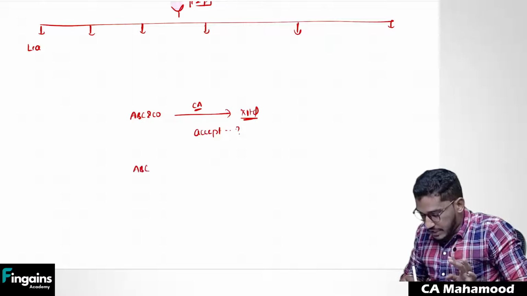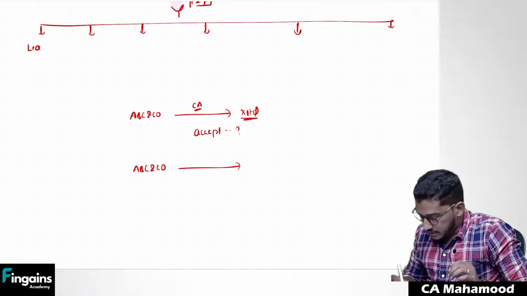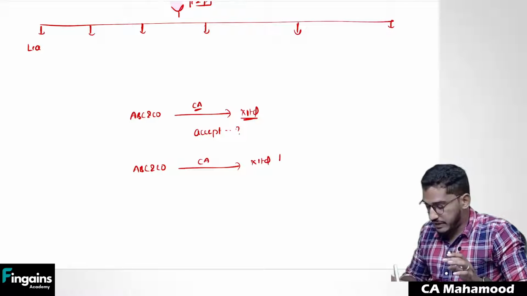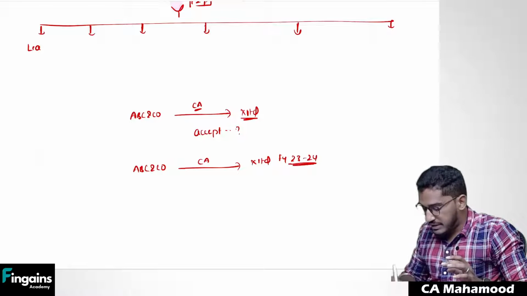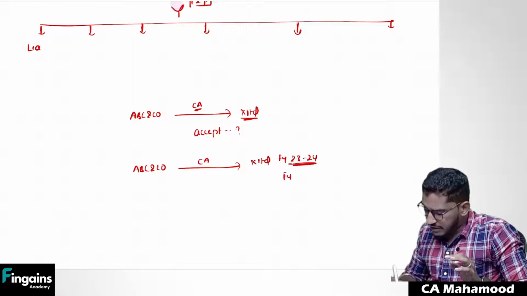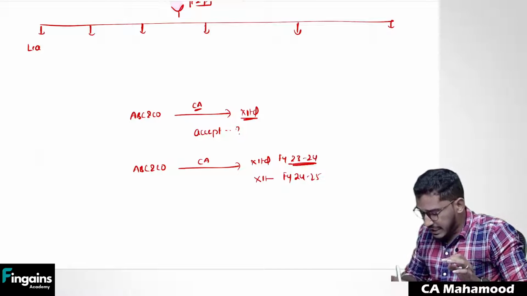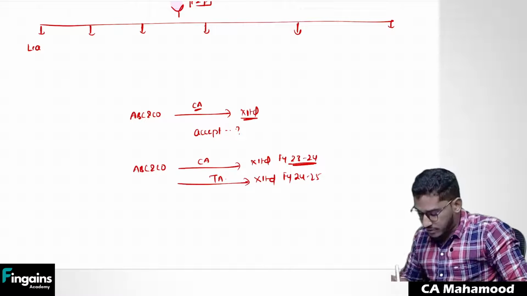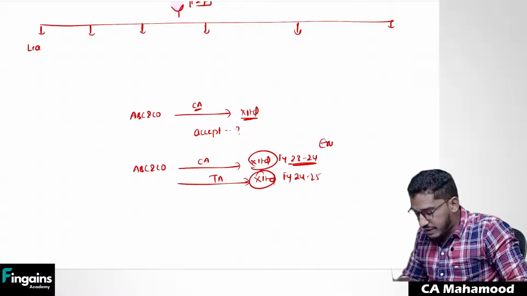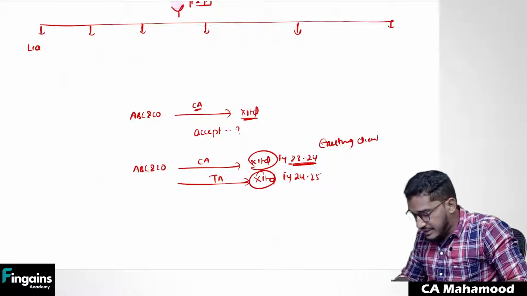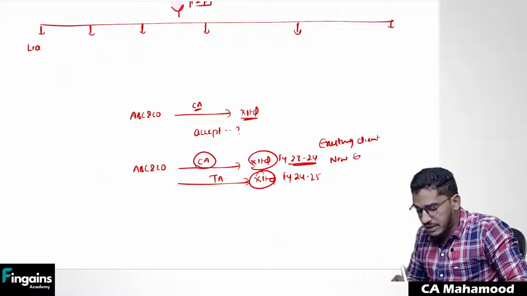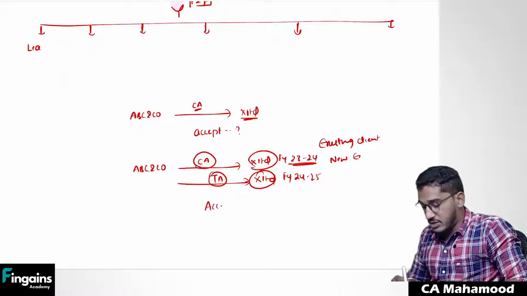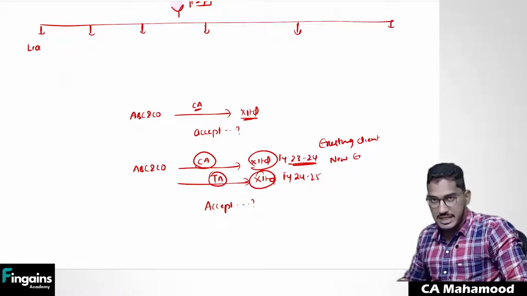Next case, ABC and Co, you are already conducting company audit for the client X Limited. Last year, for the financial year 2023-24, you conducted company audit for this company. For the financial year 24-25, the same company X Limited is asking you to act as a tax auditor. So it is an existing client only. Last year you have done some work for this client, but the existing client is asking you to do a new engagement. Last year you did the company audit for them. This year the client is asking you to do tax audit for them. Here also you have to take a decision whether to accept this new relationship with the existing client.